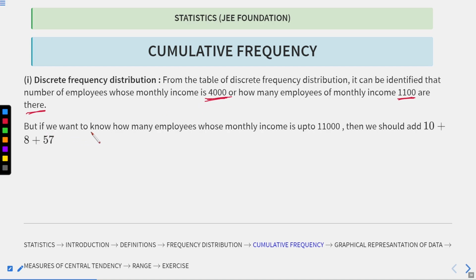But if one wants to know how many employees are getting a salary of up to 11,000, then we should add according to the frequency.